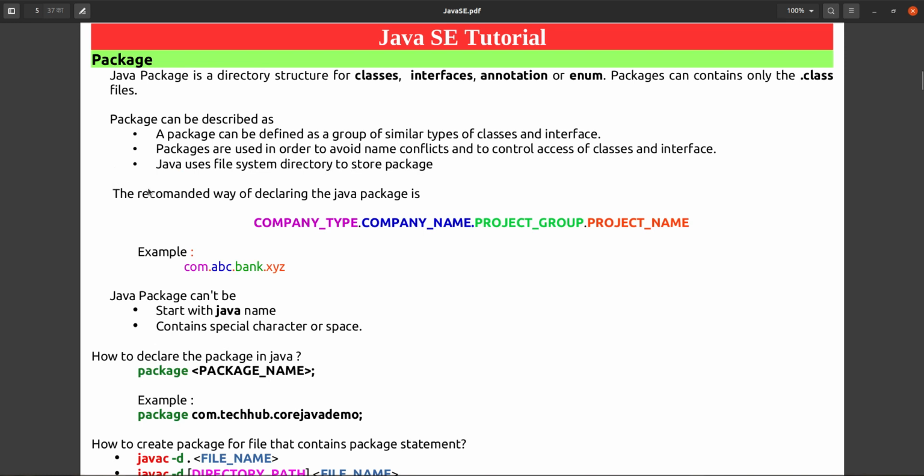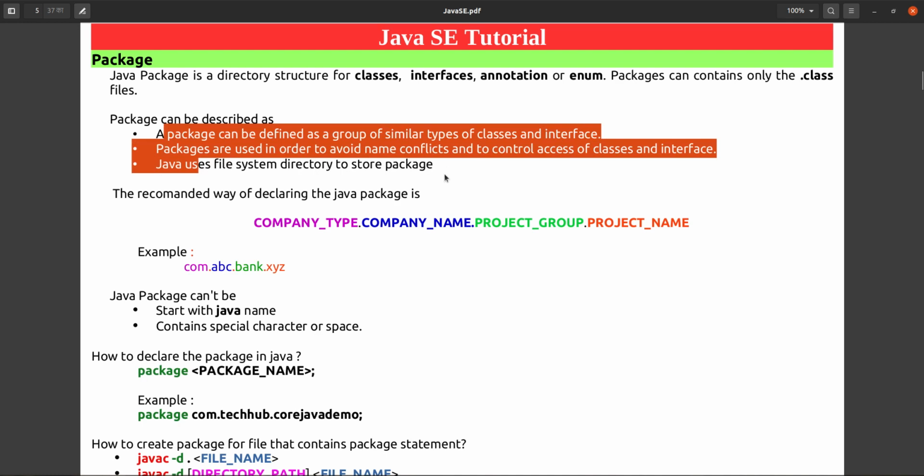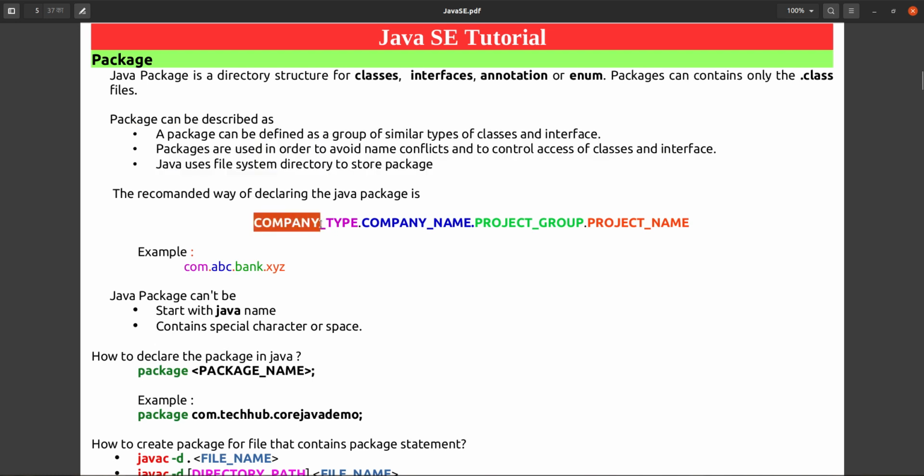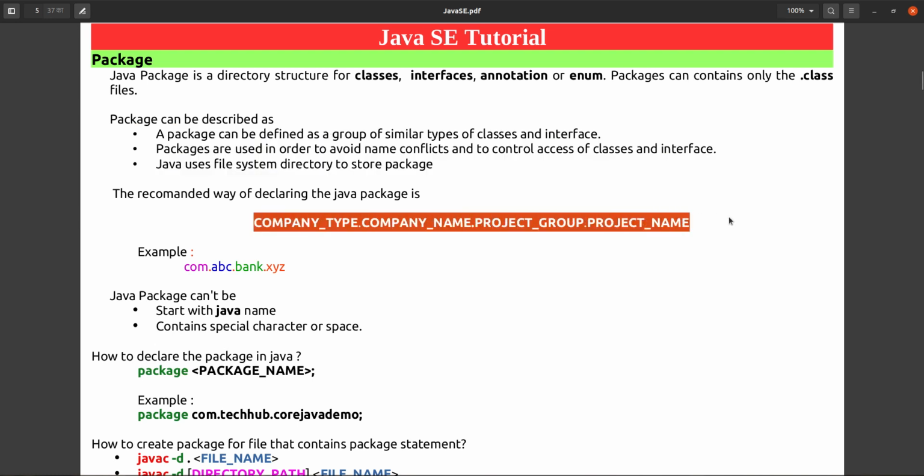How should we give a name actually? We have to use packages in our program because we have to avoid naming conflicts, and we have to categorize the files according to their functionality or similarity. For that purpose we have to use packages here. So how should we give the package name? Here is a standard suggested by Oracle. You should give the package name in this format only.